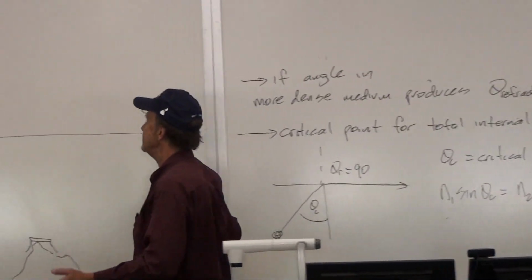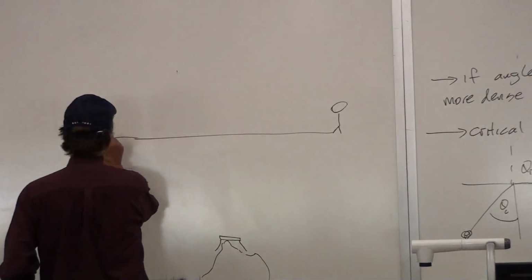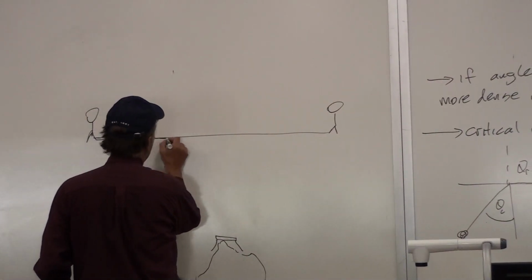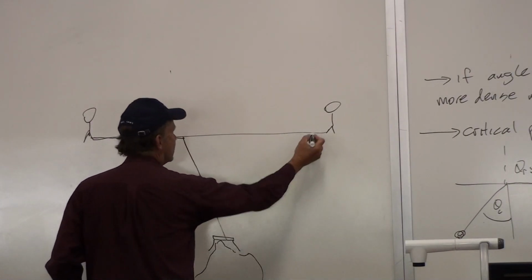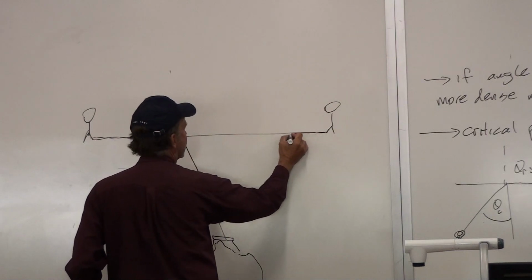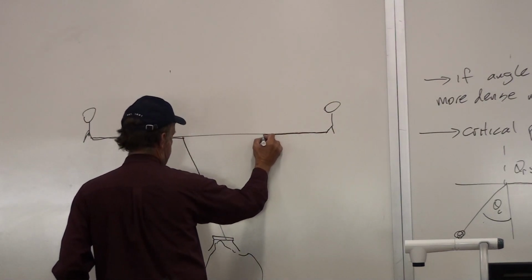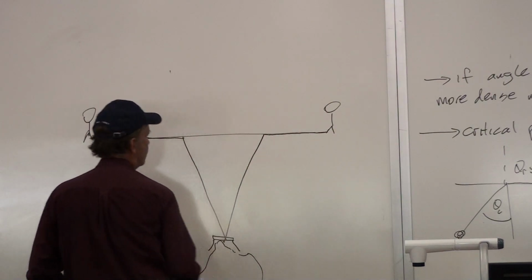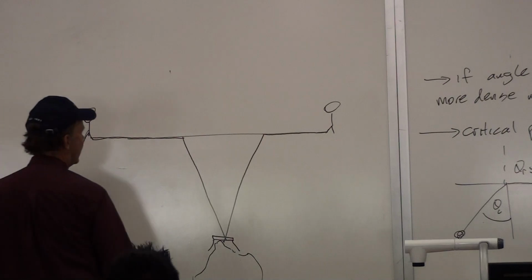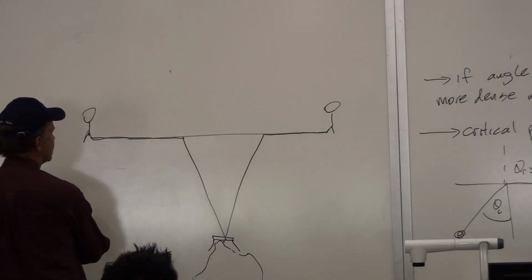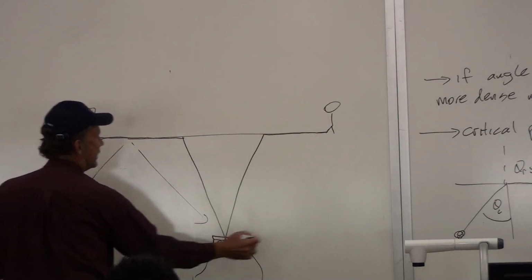So basically what you're doing is you're taking light that's coming from the upper half plane, it's bending at the critical angle like this, and then down to your eyes. Like that. And then anything that is a steeper angle than that is going to result in total internal reflection.